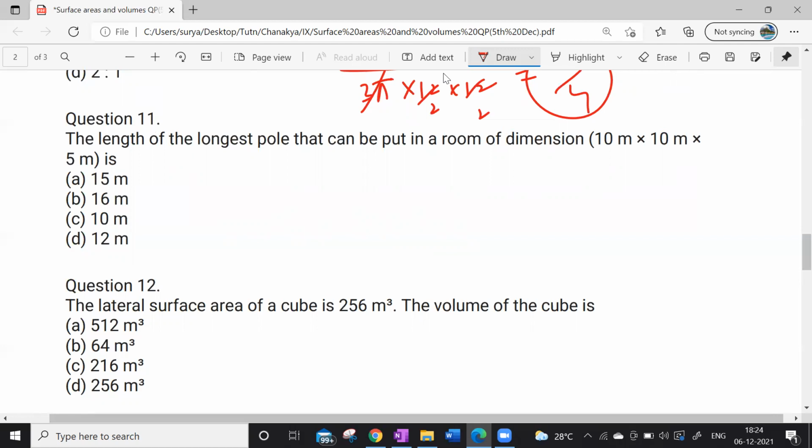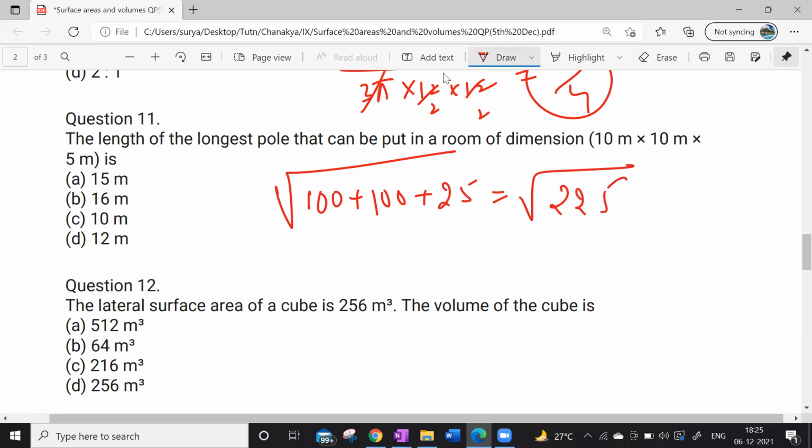We can use the same formula of the cuboidal diagonal. It'll be root 225, which is 15 meters. The longest pole can be what? The length of the diagonal. So 15 meters. So root of 225: 10 square is 100, plus 100, plus 25, plus 25, which gives you 225, which is 15 square.